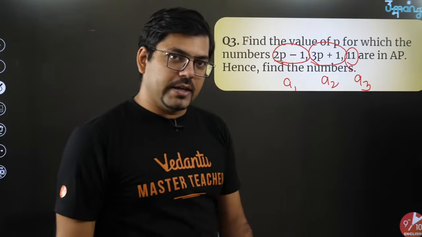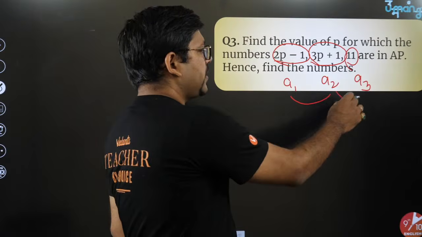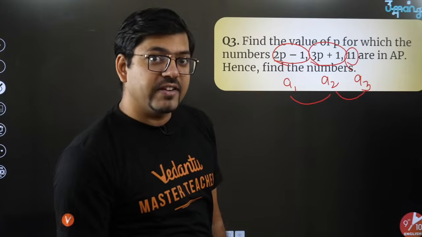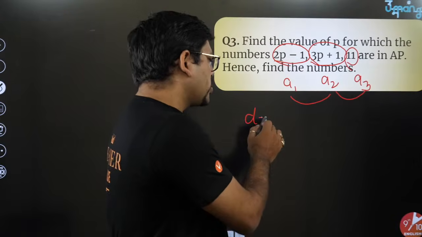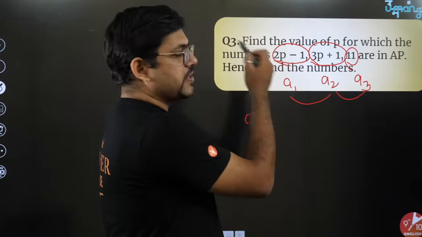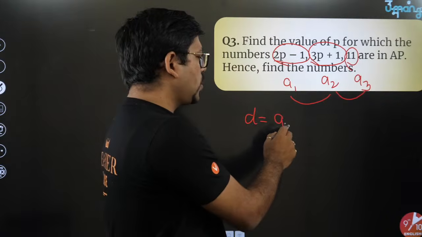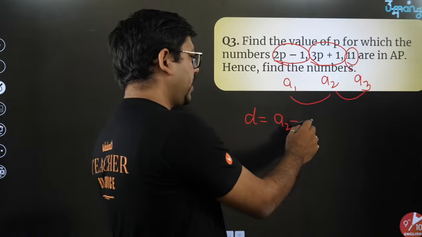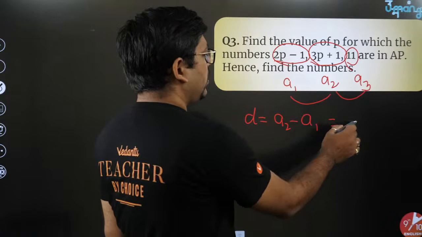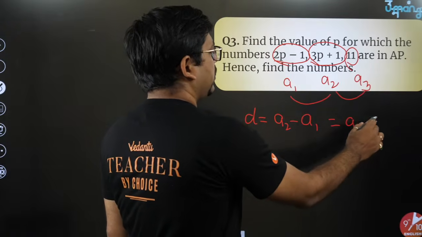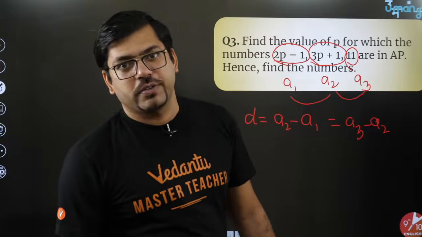Now if this is an AP, surely the difference between these two terms and these two terms should be the same. It should be constant, the common difference D. D is always the second term minus the first term. So I'll write A2 minus A1, and this should be equal to A3 minus A2. So you have to just apply this condition.